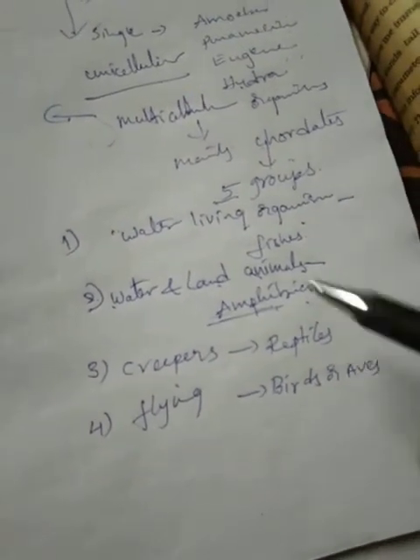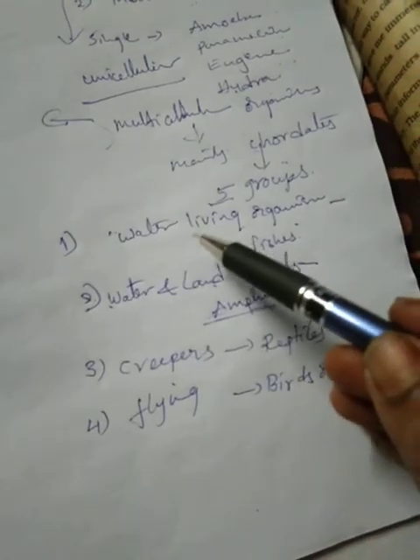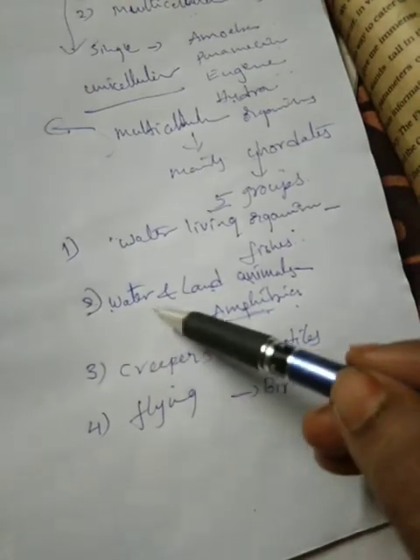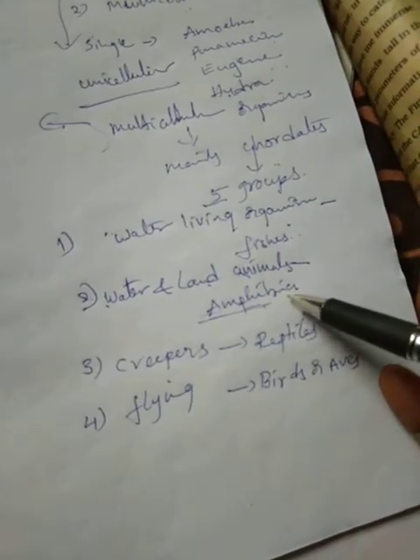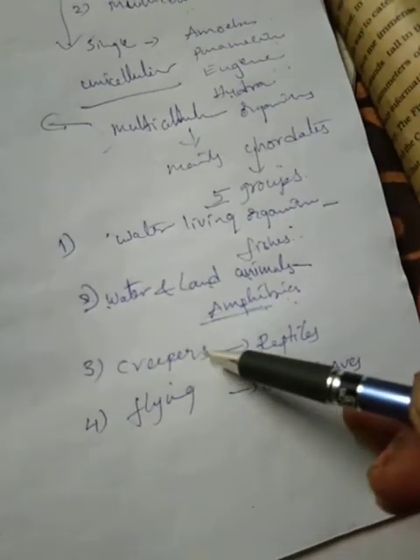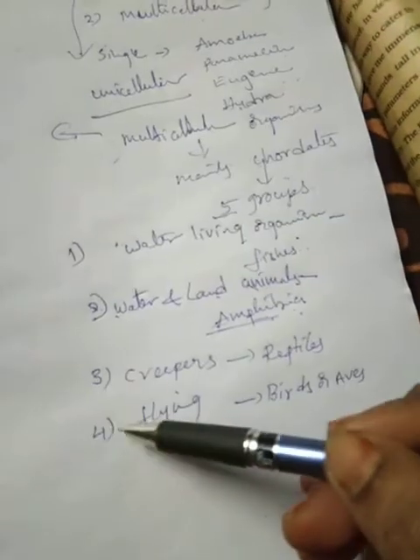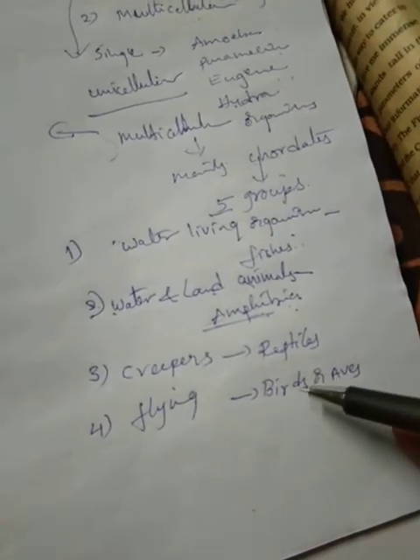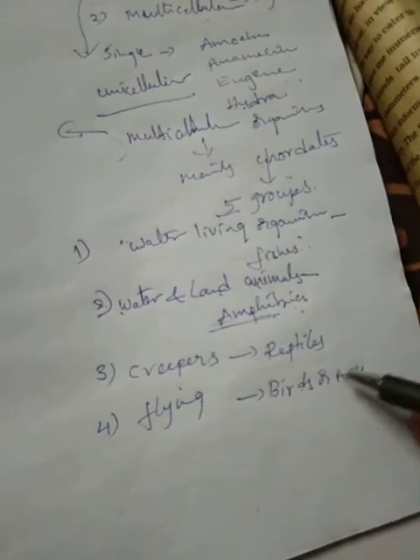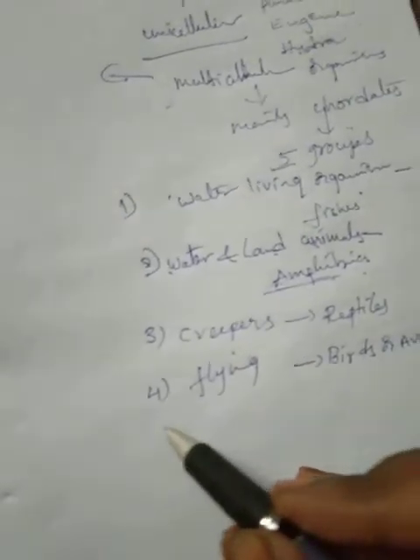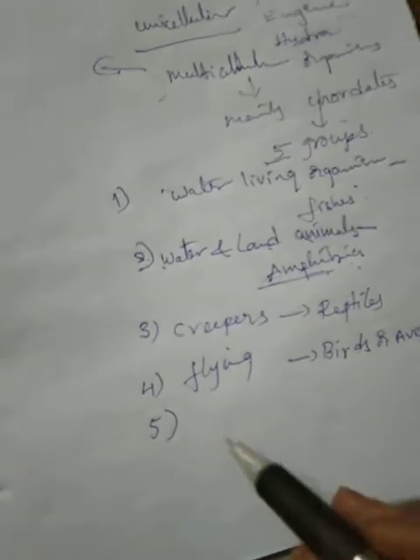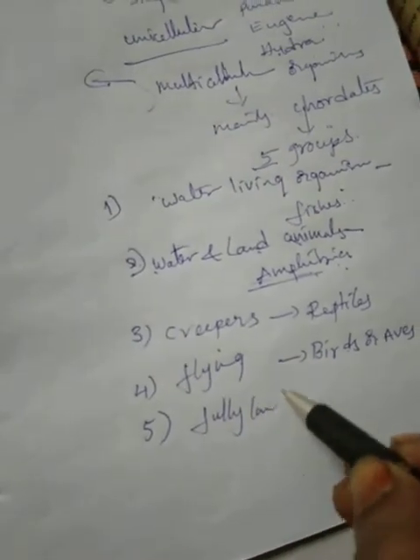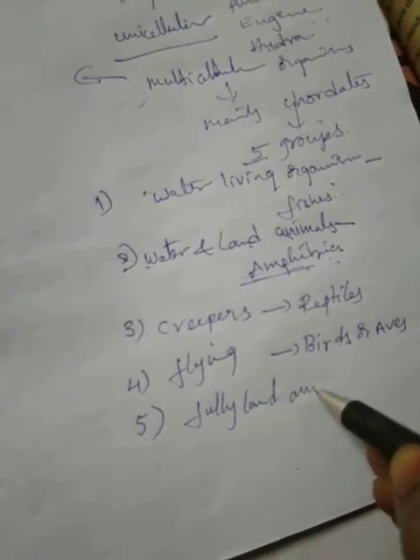So first one is the water living organisms like fishes, second one water and land animals like amphibia, third one creepers, reptiles, and fourth one flying organisms like birds or aves. And the fifth group is fully land animals.